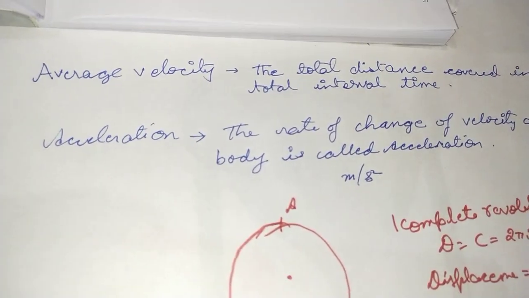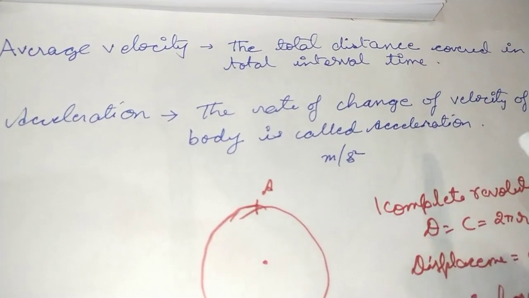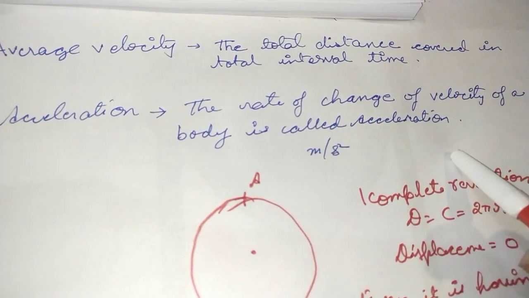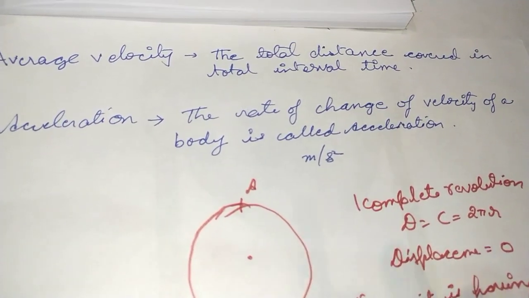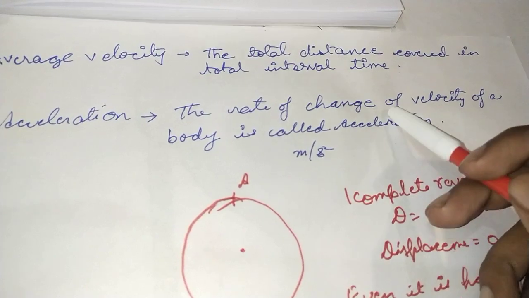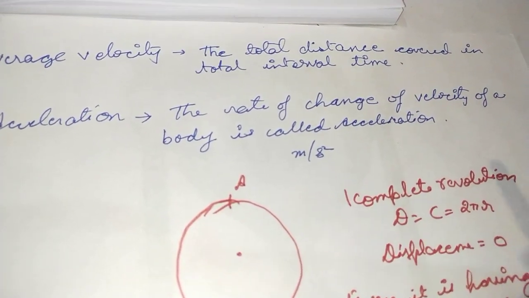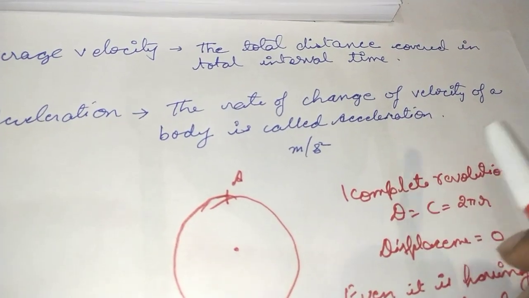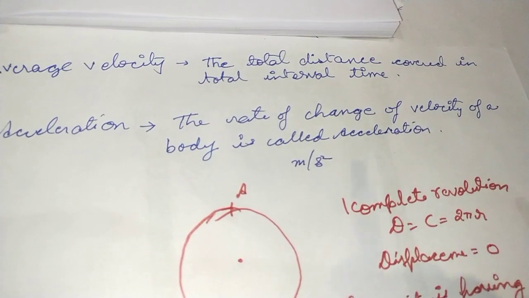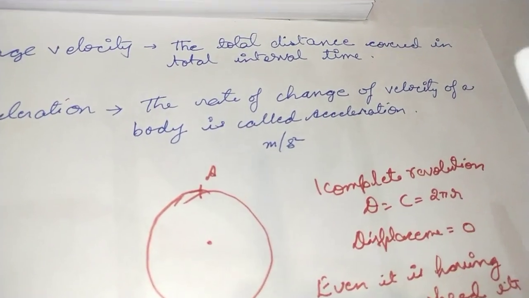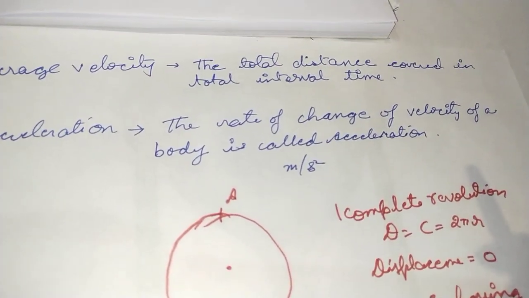Now when can we consider a case of acceleration and when can we consider a case of retardation? When an object starts from rest, you have to accelerate, you hit the pedal of the accelerator so that your vehicle accelerates and increases the speed, so that will be the case of positive acceleration. And suppose you are about to reach your destination, so you will have to lower down the speed, you will apply brake so that the speed may come down and ultimately it will become 0. So in that case the speed is decreasing from 40 to 30 to 20 to 10 and ultimately 0. So that will be the case of retardation.